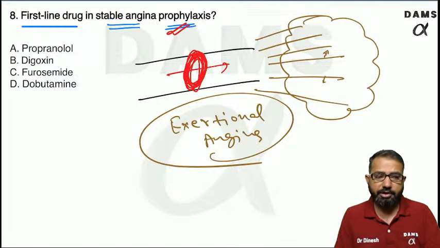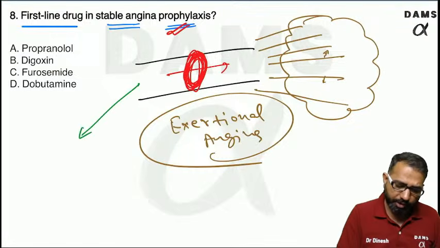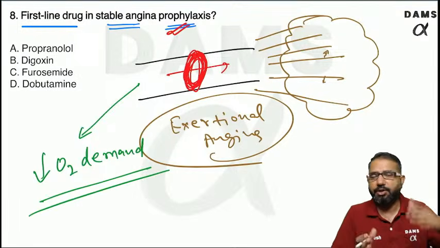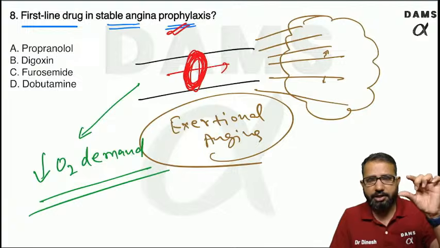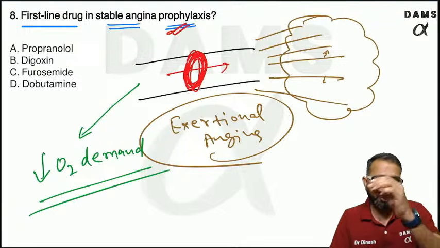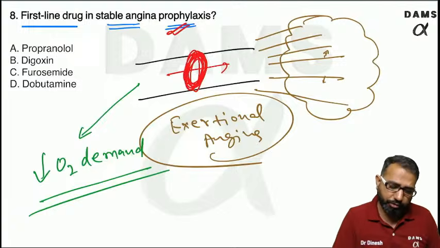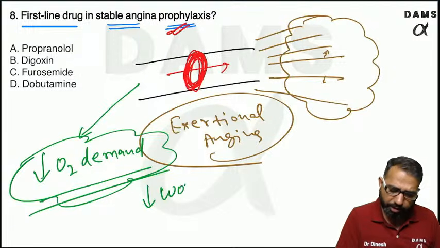But what about the drugs? The best way in these patients is to decrease the oxygen demand. If you decrease the oxygen demand, there will be no issue, because dilation of blood vessels is not possible here. Already atherosclerosis, hardening is there, you cannot dilate it further. The resistant vessels are already dilated. So you can decrease the oxygen demand by decreasing the workload of the heart.